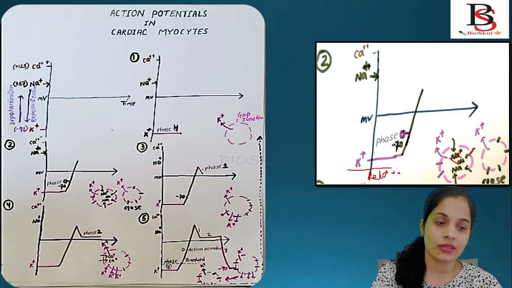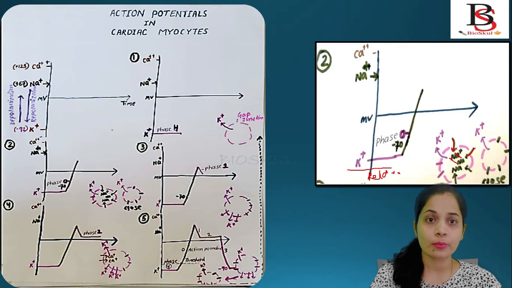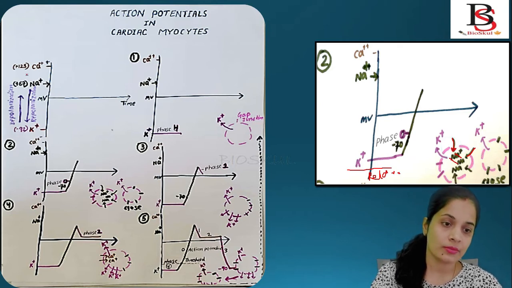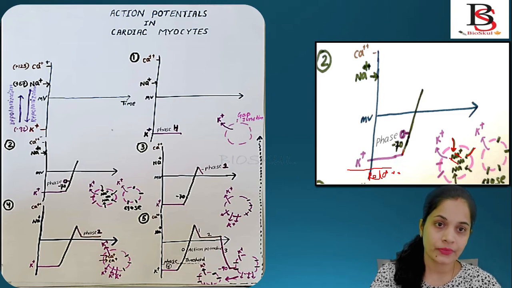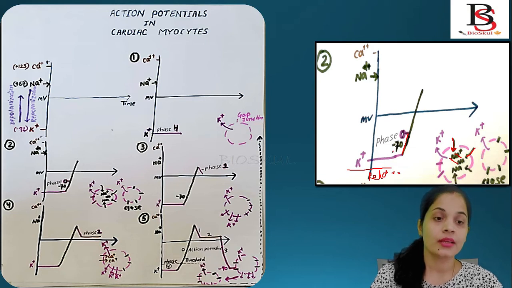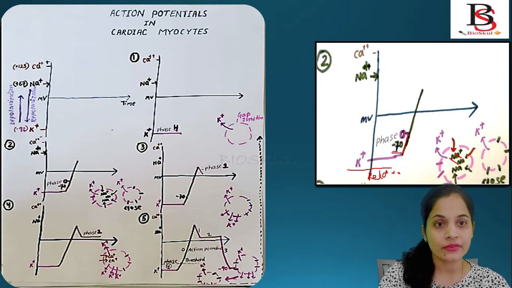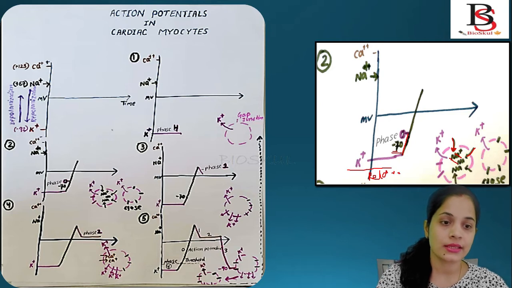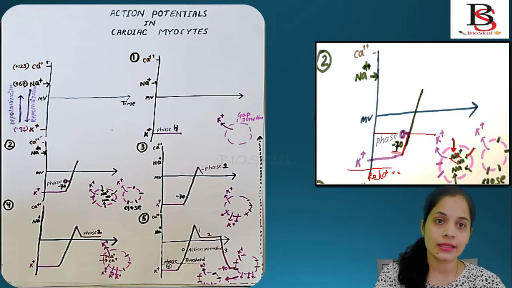Sodium ion has a positive membrane potential of plus 67. So the membrane potential will increase up to minus 70 millivolt. When it reaches minus 70 millivolt, that is the threshold point.